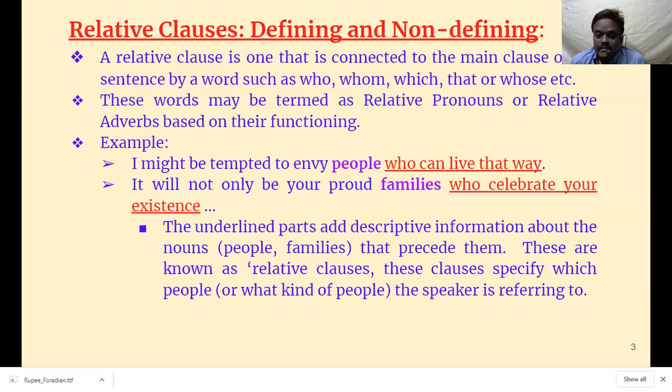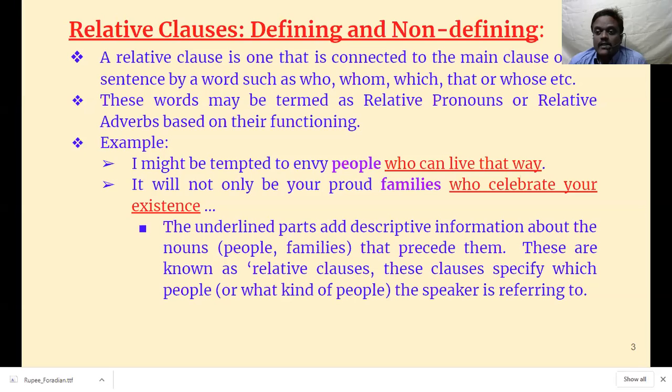Then we have class. What is the difference between phrase and class? A class also works as a noun or as an adjective or as an adverb. But the difference is that these classes have the structure of a sentence. What is the structure of a sentence? Subject, verb, object. So it has the pattern of the structure, but it is not a complete sentence. All these classes are dependent classes. It has to depend on the main class for its meaning. Otherwise, they do not have meaning.